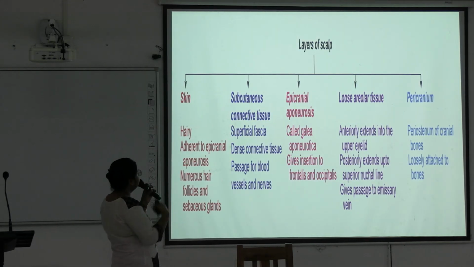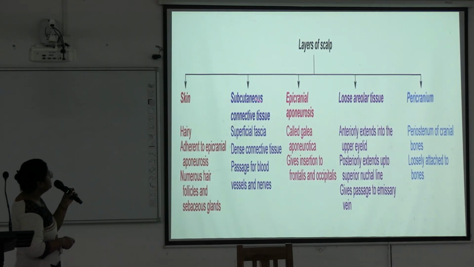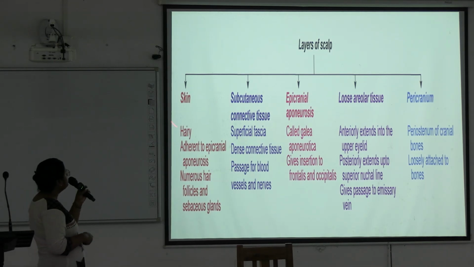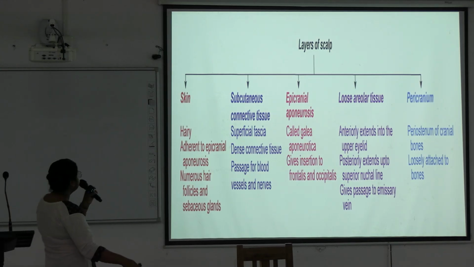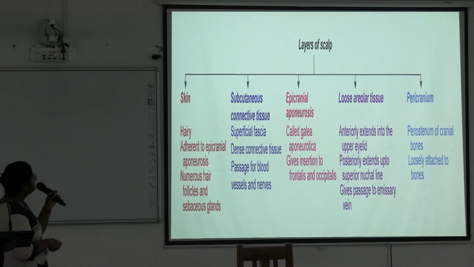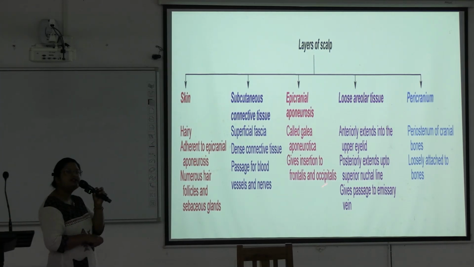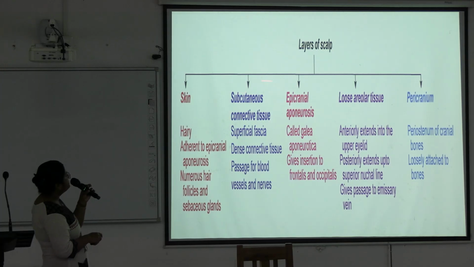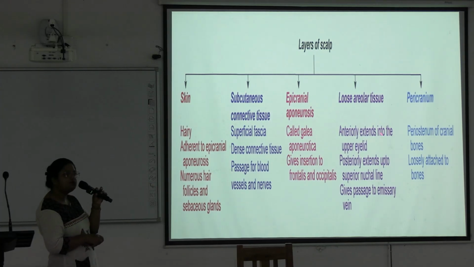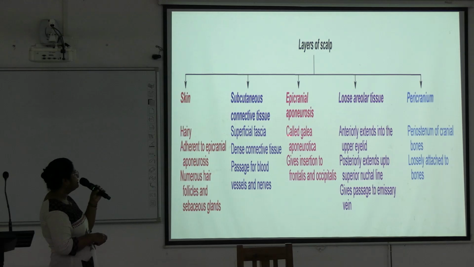Next. So these are the 5 layers in short. The skin of the scalp is hairy and it is adherent to the epicranial aponeurosis, and numerous hair follicles and sebaceous glands are present in the skin. And after the skin there is subcutaneous connective tissue which is called superficial fascia, and it consists of dense connective tissue and it gives passage for the blood vessels and nerves.